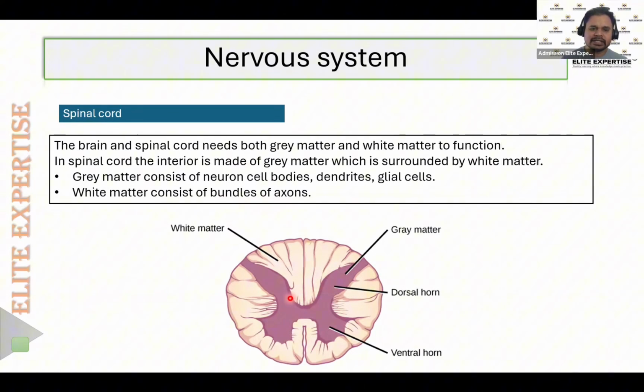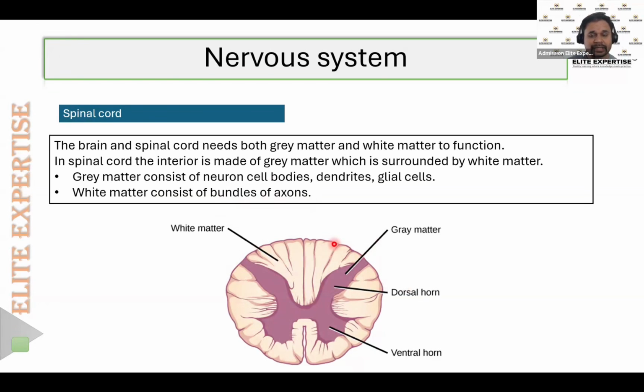Gray matter consists of the neuron cell body, dendrites, and also some glial cells. In this way, our brain consists of both gray matter and white matter. So this is the transverse section of the spinal cord.